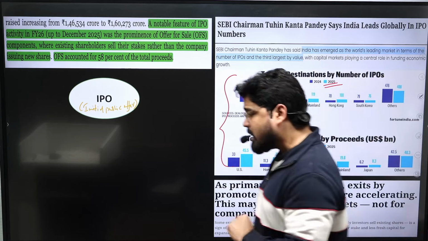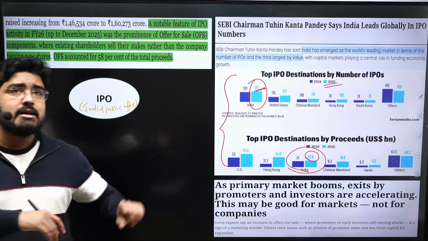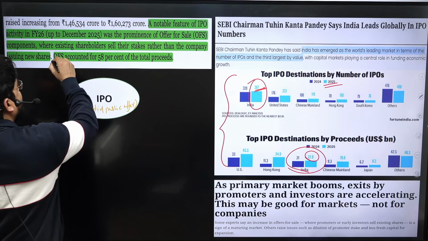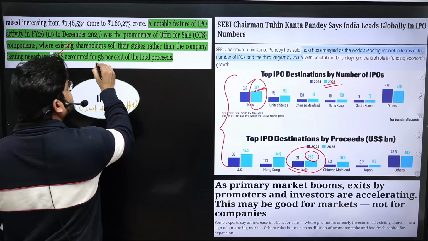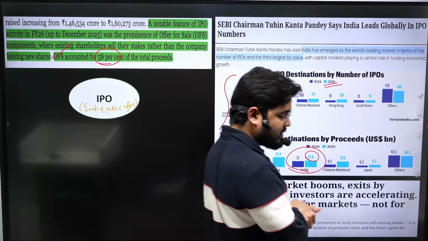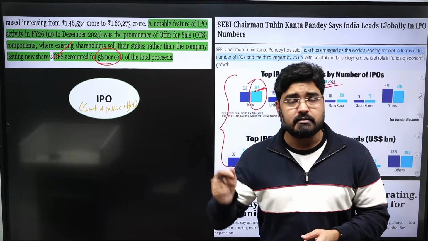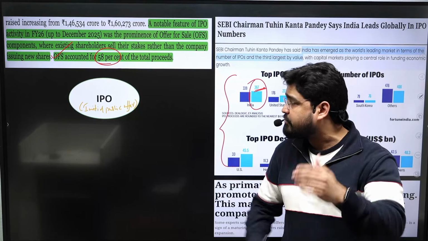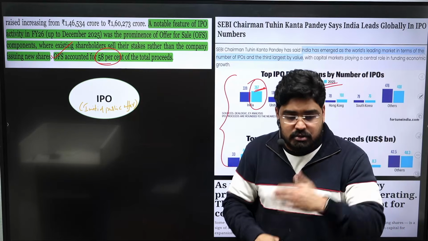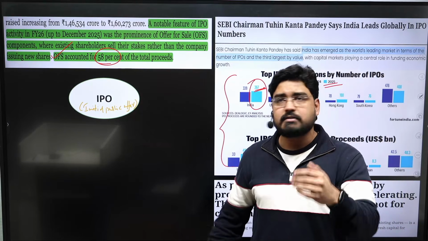Now, one more interesting trend in the IPO is that within the IPO, the share of offer for sale is around 58%. That means it is closing towards 60%. So what is OFS, or offer for sale, and how is it different from a normal IPO? And what are the concerns with respect to the increasing share of OFS in the IPO market?